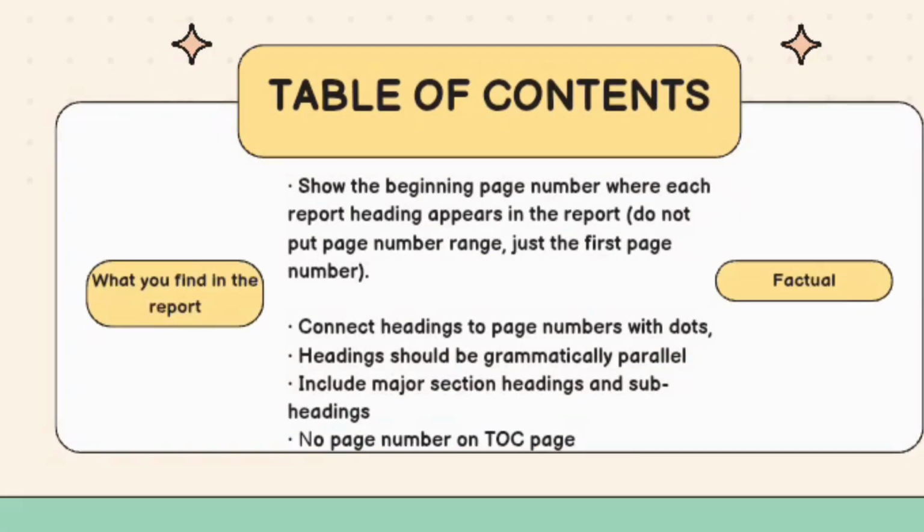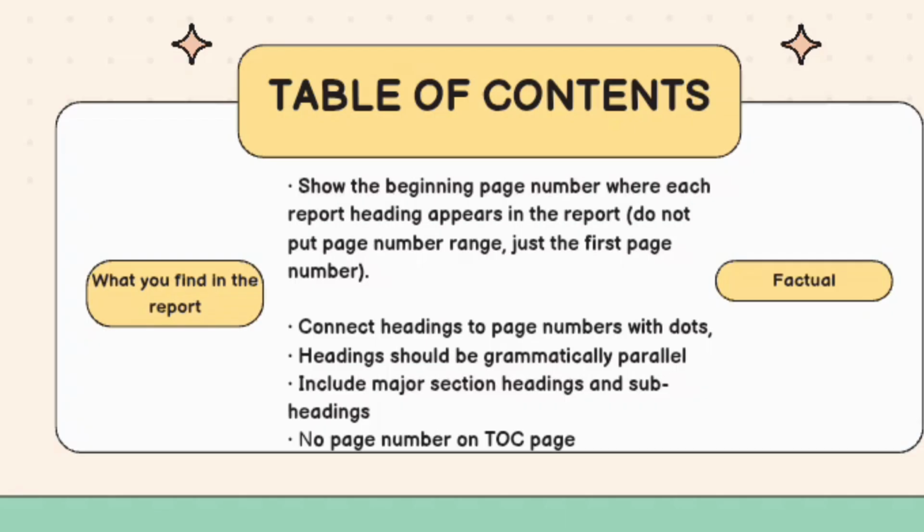Next is the table of contents. So what you find in the report. So the table of contents lists all the sections of the report along with their page numbers. It helps readers easily find the part they want to read.